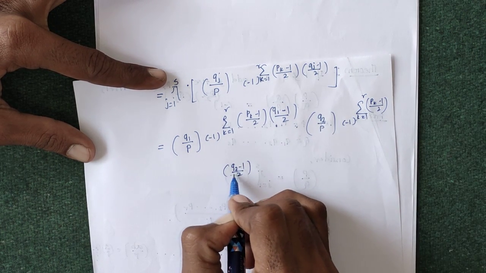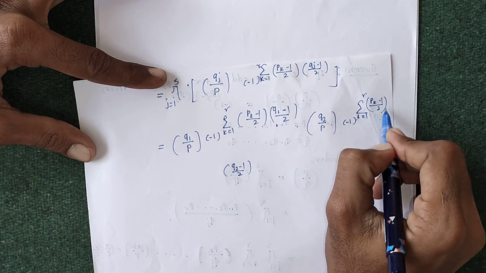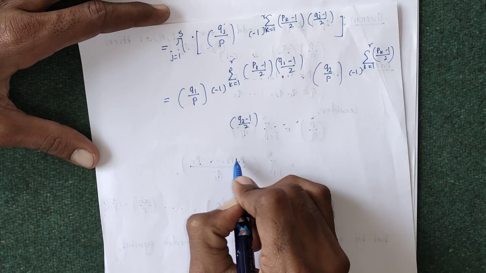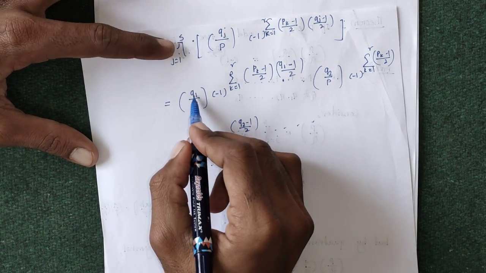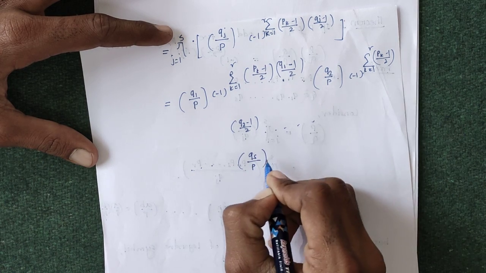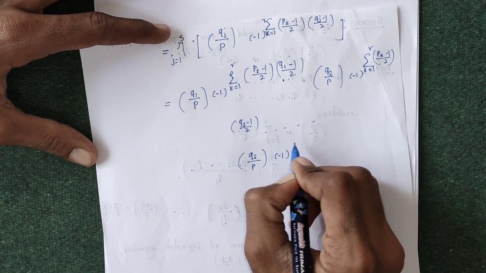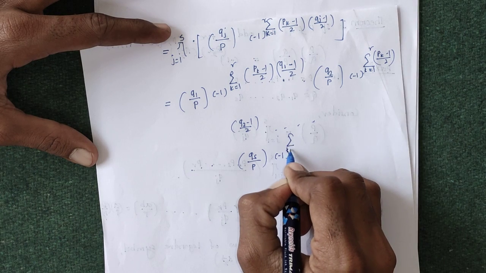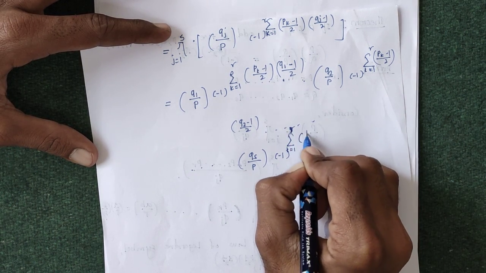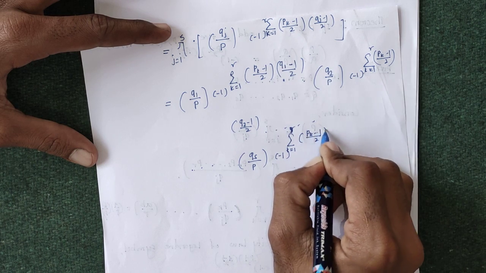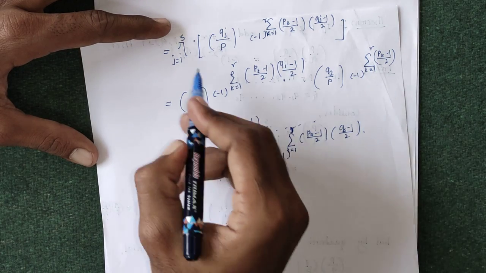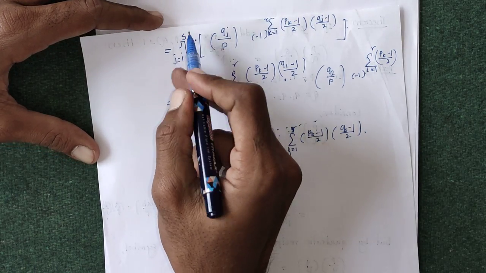This multiplication will carry up to j equals s. So the Legendre symbol of qs and p, minus 1 to the power this summation again over k as it is from 1 to r, pk minus 1 by 2 into qs minus 1 by 2. This is just j running from 1 to s.